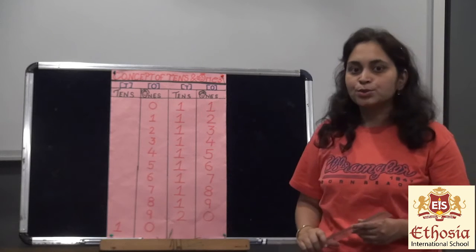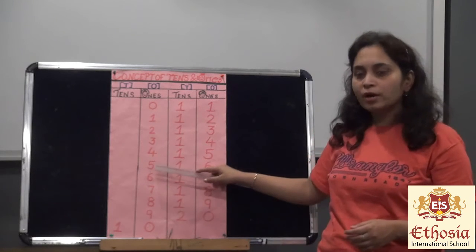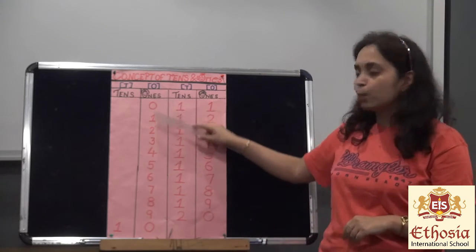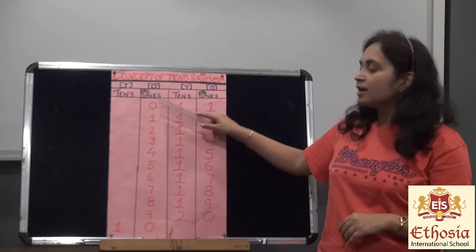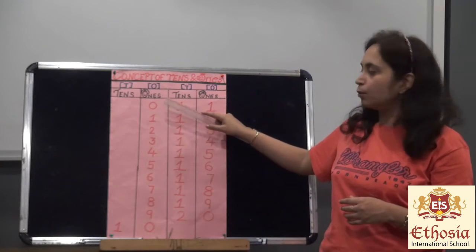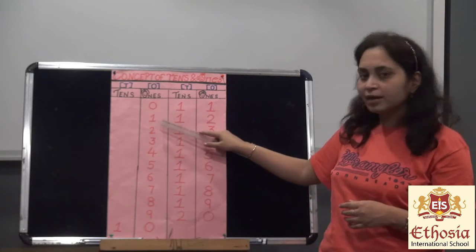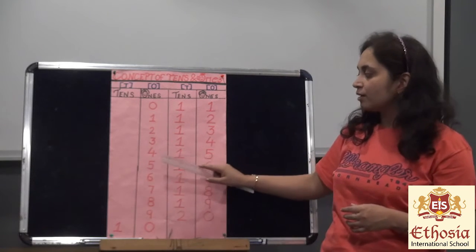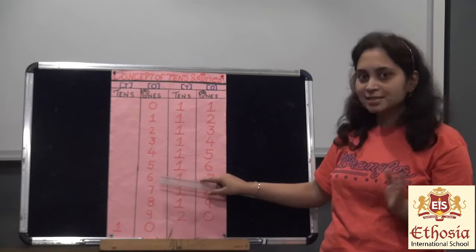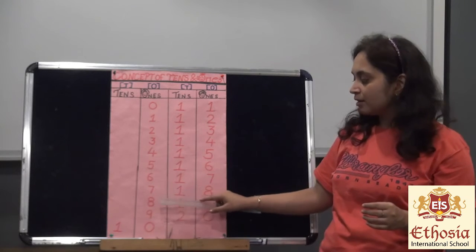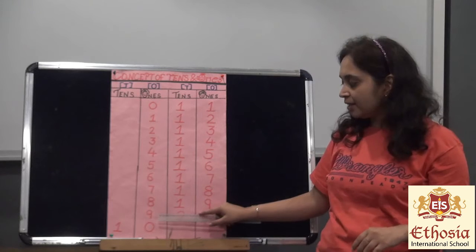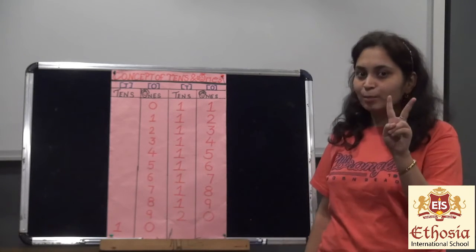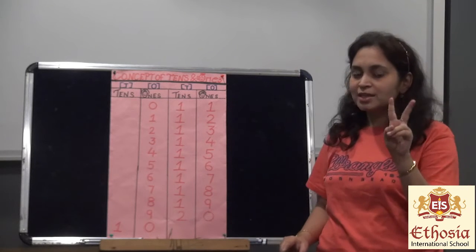And one more thing I wanted to tell you: the single digit numbers will fall under the ones place. Single means only one digit. Alright, so come, let's start counting from number 0. So 0, 1, 2, 3, 4, 5, 6, 7, 8, 9, and now we are going to stop here. You know why? Because after 9, two digit numbers will come.